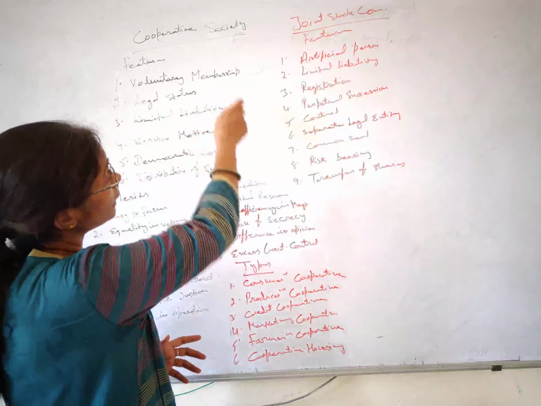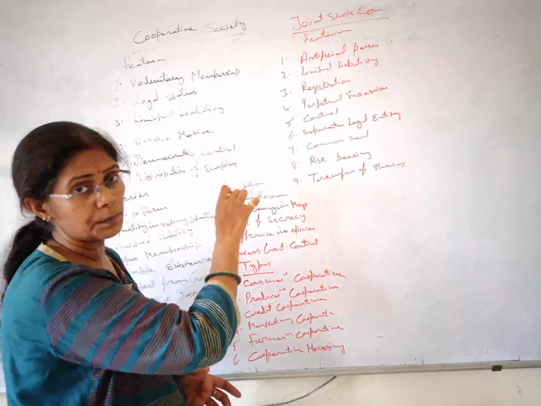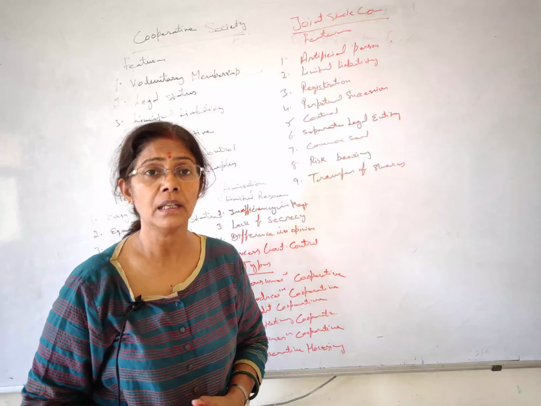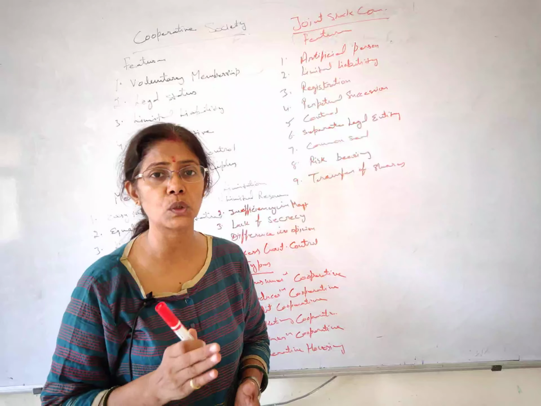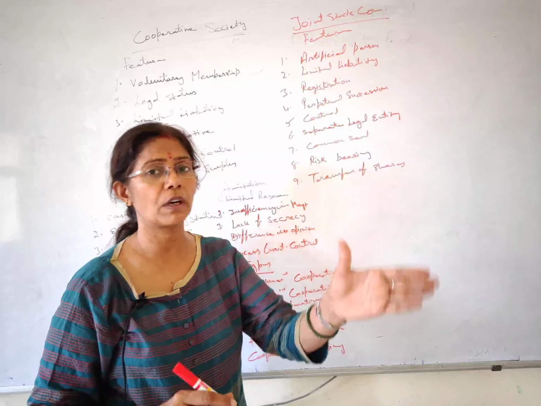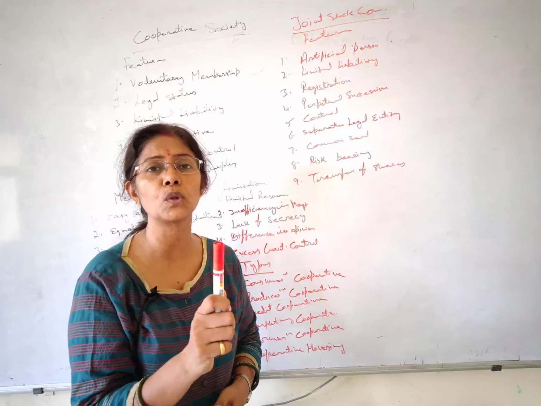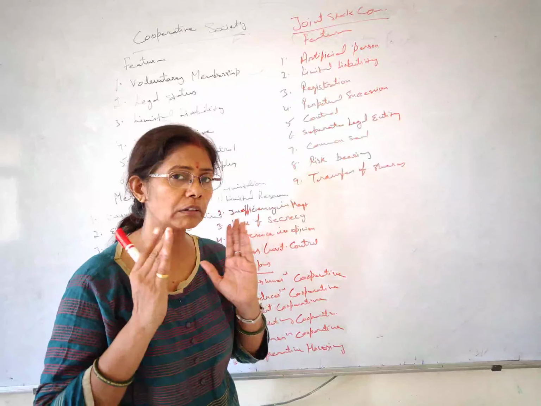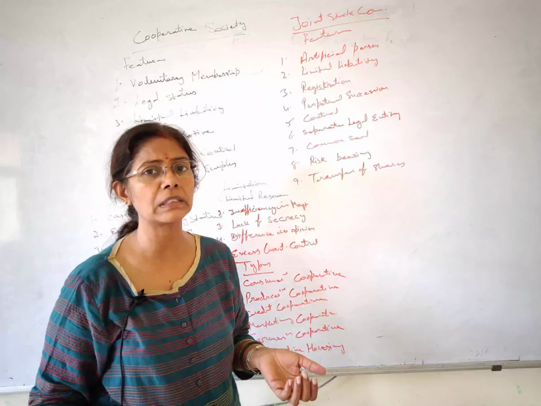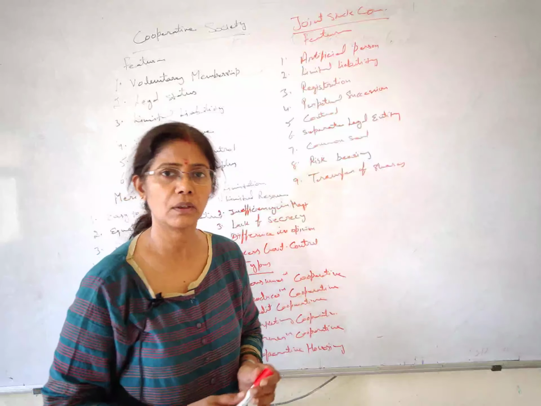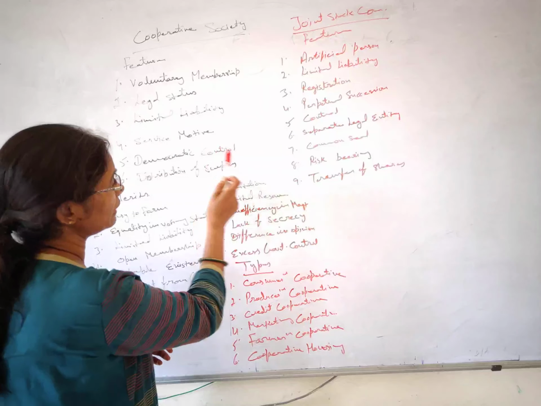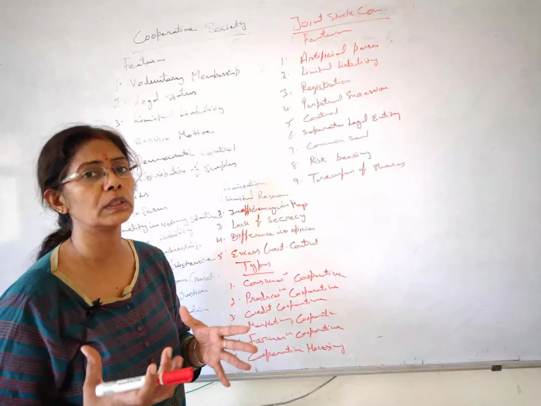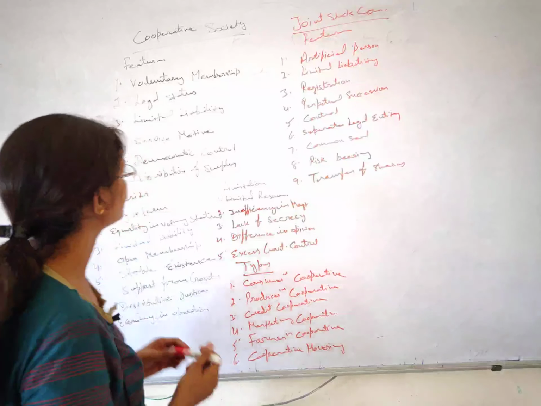But in case of a cooperative society, there is a democratic setup, democratic control is there. If I have 100 shares of the cooperative society, but as I am a single individual, I will be voting once. I have one single vote, being a single person, meaning one man, one vote. If you have 1000 shares, irrespective of this fact, you will be voting once only, all right. So we can say that there is democratic control, meaning every person has a voting right, and the voting is not according to the shares they possess.